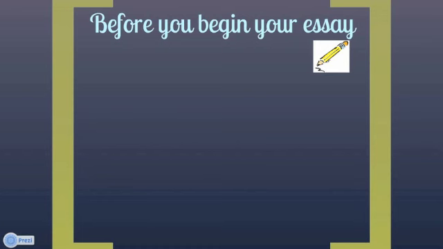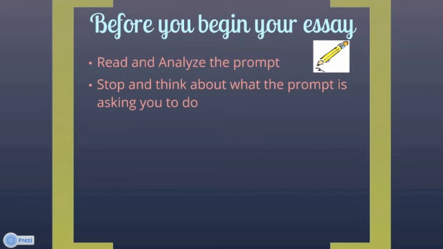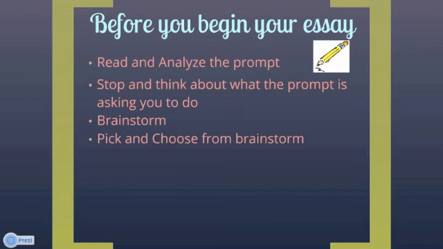So before you begin an essay, it's important that you read and analyze the prompt, that you stop and think about what the prompt is actually asking you to do. It's also really important that you try to brainstorm. After you brainstorm, it's important that you pick and choose from that brainstorm what you actually have enough information about to work into your essay. There are things that during your brainstorm you might not want to include because you simply don't have enough information. So that's where you're going to pick and choose what you're actually going to use.